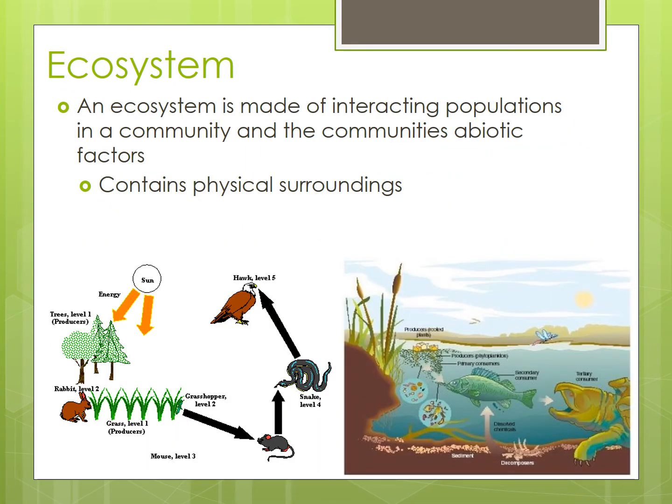An ecosystem is made up of interactive populations in a community. So this is basically communities and the abiotic and biotic factors. So this is the sun and the trees and the rabbits and the mice and the snakes and the hawks, all in one area. So the water.